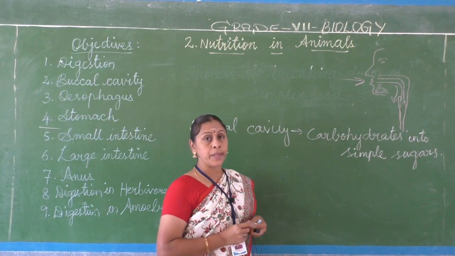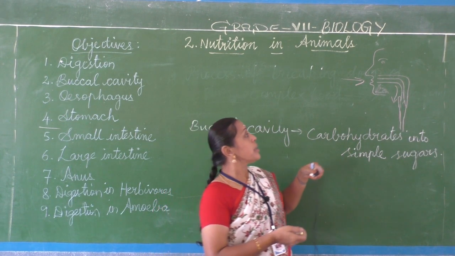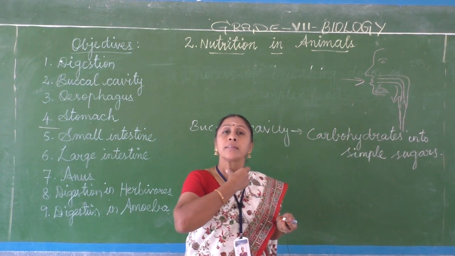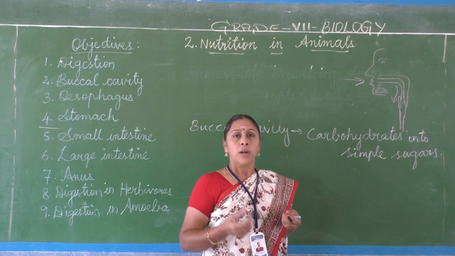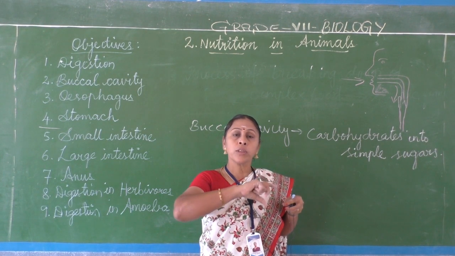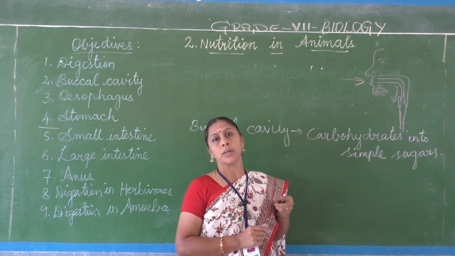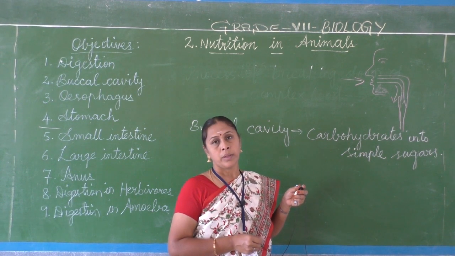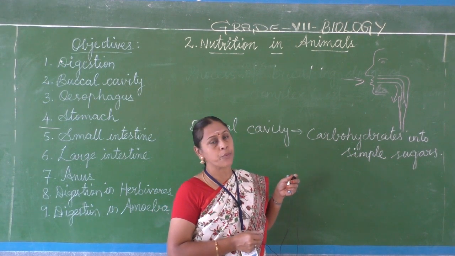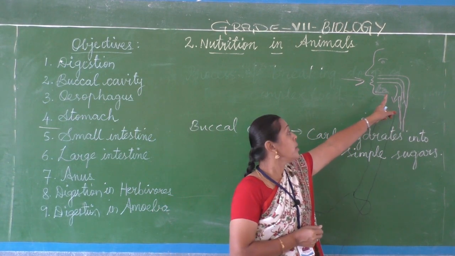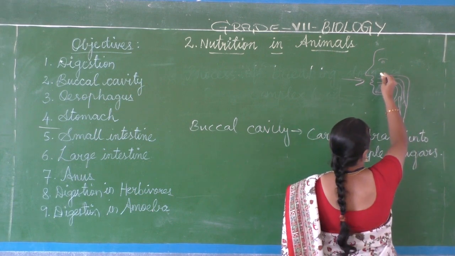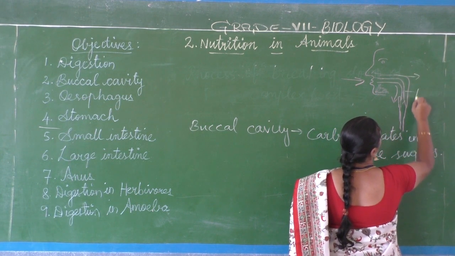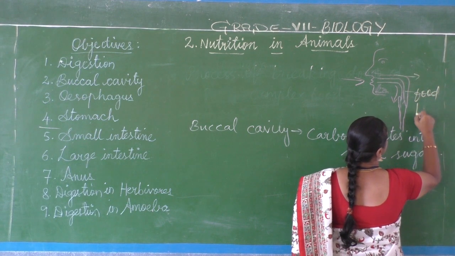Before that I want to mention one thing: the windpipe and the food pipe have the same passage. They both travel in a common tube, and only then it is divided into two. They travel in the same pipe here, that is called the windpipe. Here from the nose we inhale the air, and this is the food pipe or esophagus.